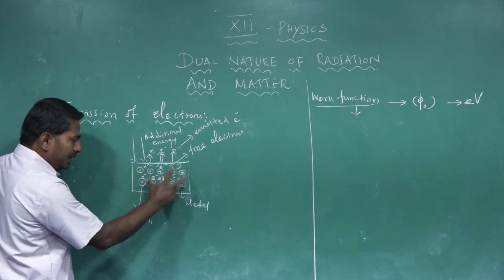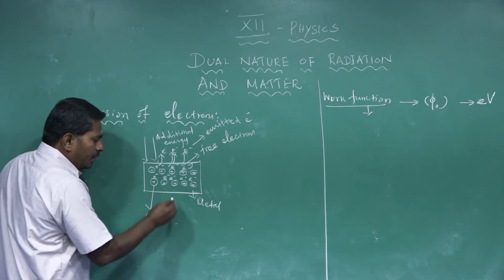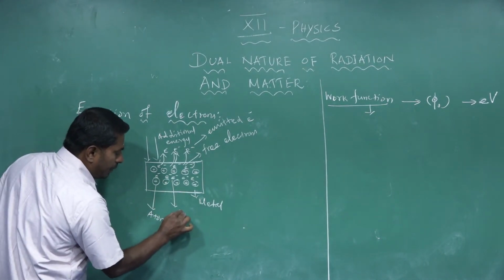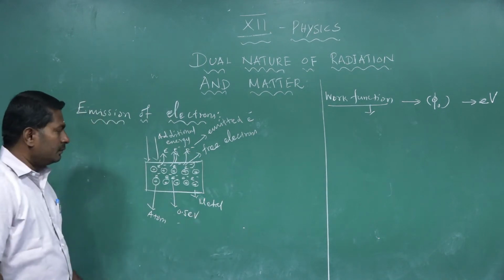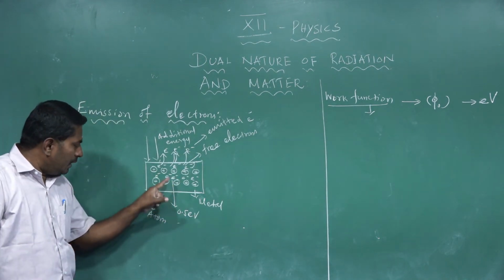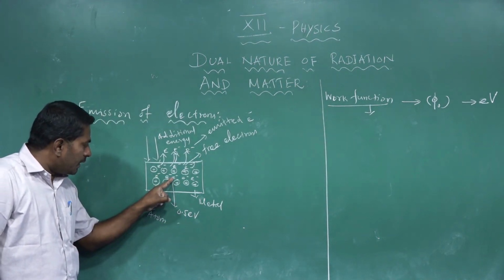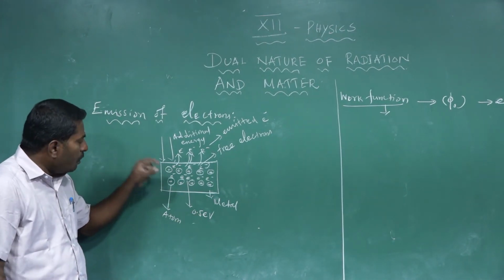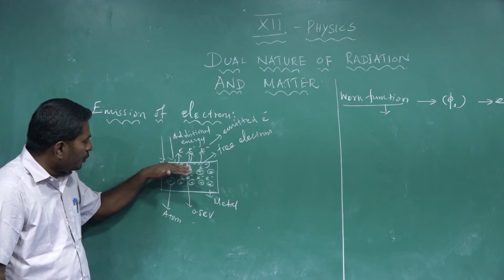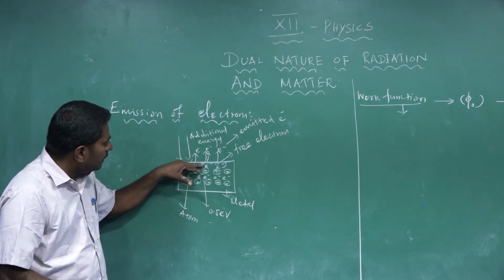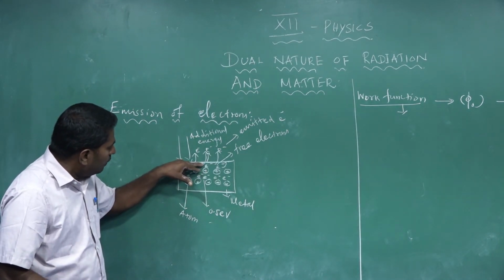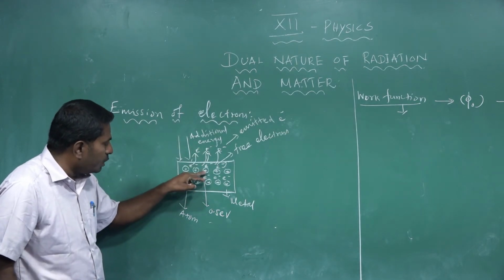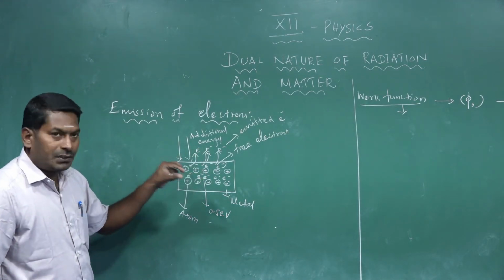See, in this metal, for example, one electron has a maximum kinetic energy of 0.5 electron volt. The amount of energy required to liberate one electron from the metal, overcoming the surface barrier or potential barrier created by the positive nuclei of the atom, is 3 electron volt.